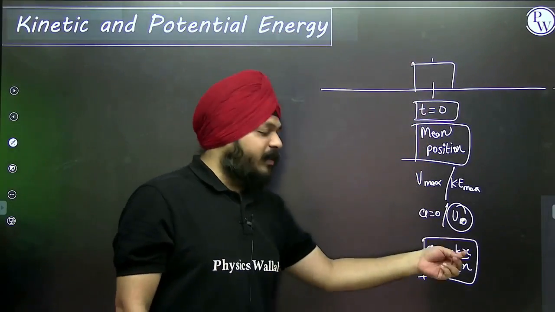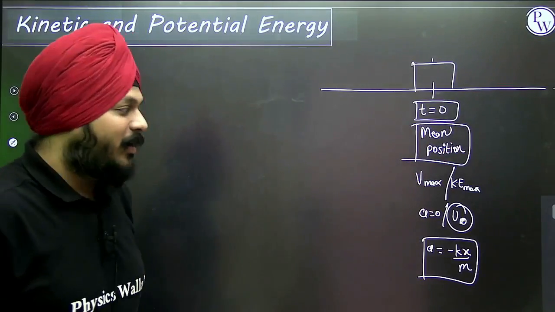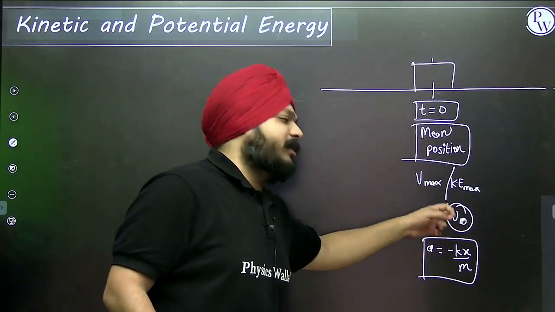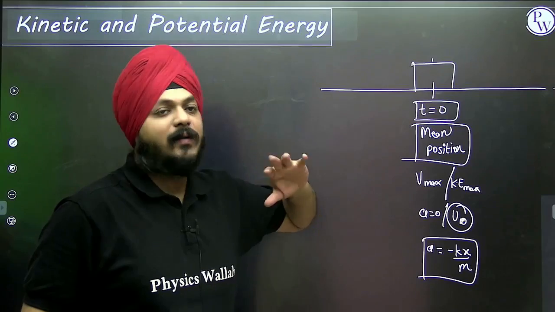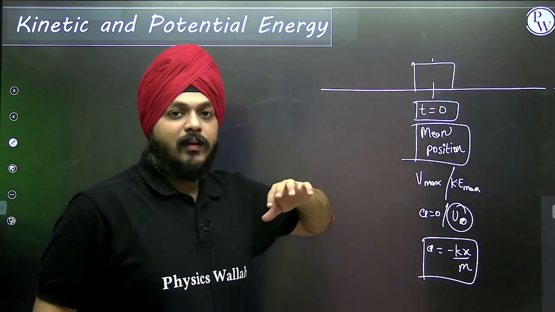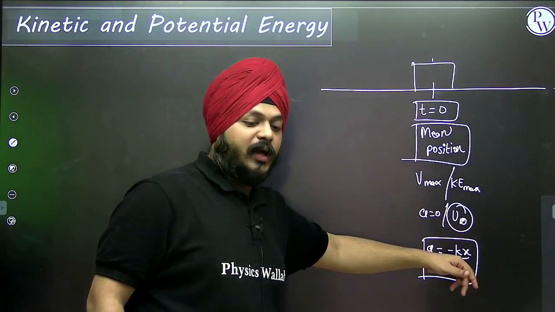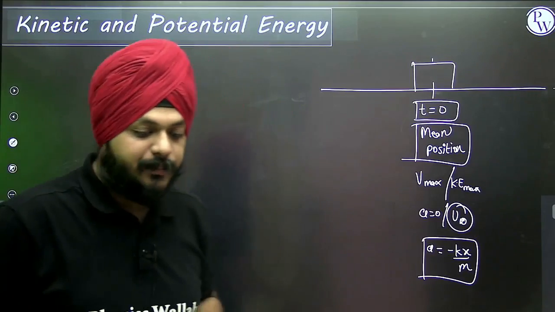At the mean position, x is 0, which means elastic potential energy is also 0. There is a relation, but we are going to discuss that in a different way. Acceleration is related to the compression and elongation, and even the potential energy is related to the compression and elongation.